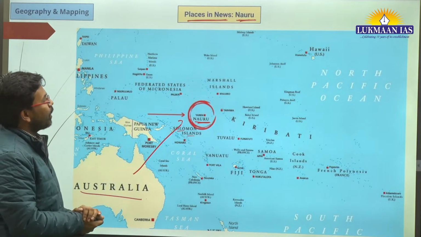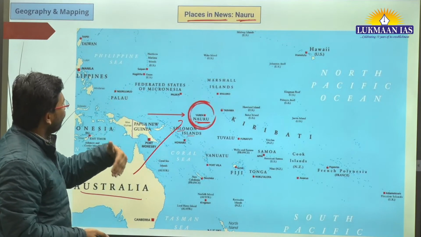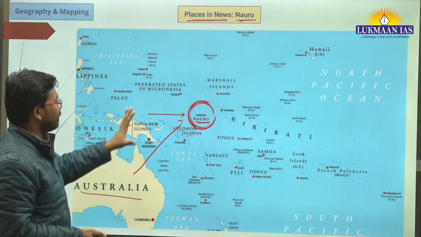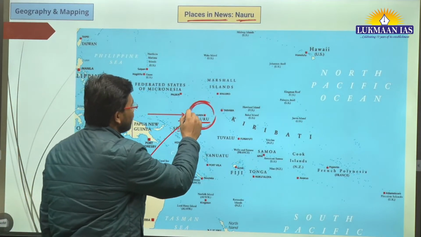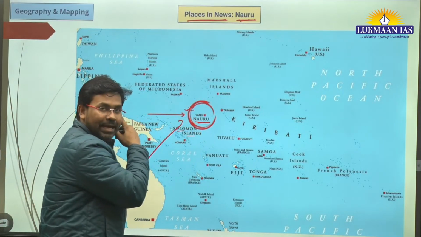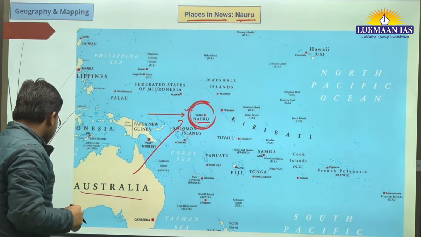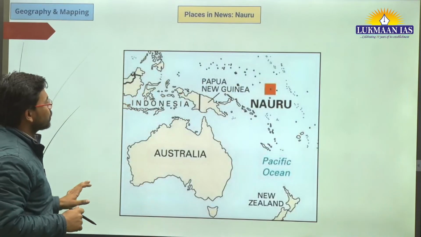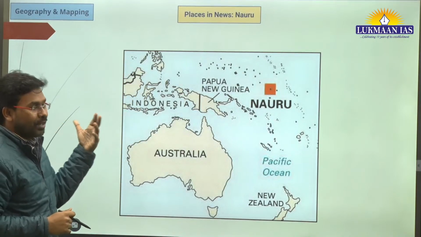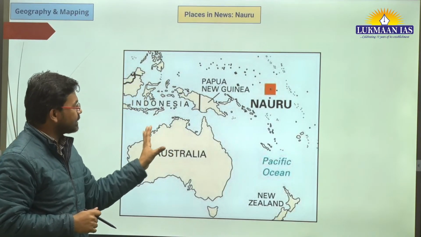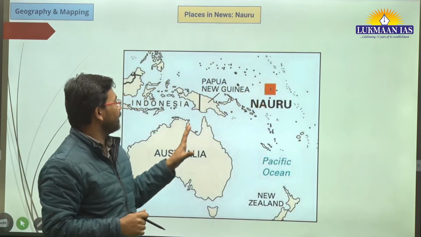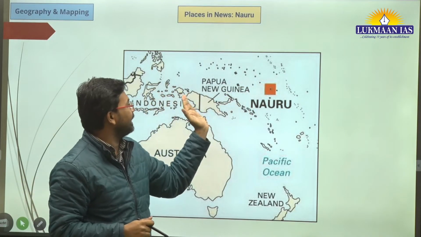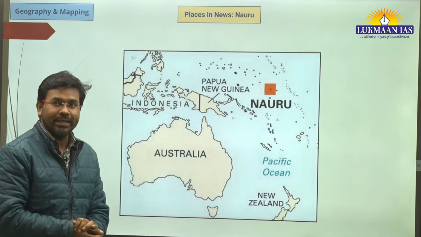If we talk about where it is located, it is located in the Pacific Ocean. It is an island country over here. So you need to remember the name of the place, which is Nauru. Again, we have included another map just to make it clear where Nauru is located. This is located over here. It is located to the northeast of Australia, and it is to the east of Papua New Guinea.